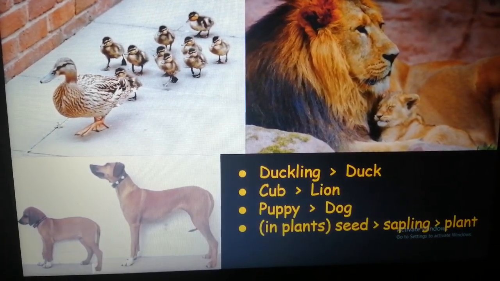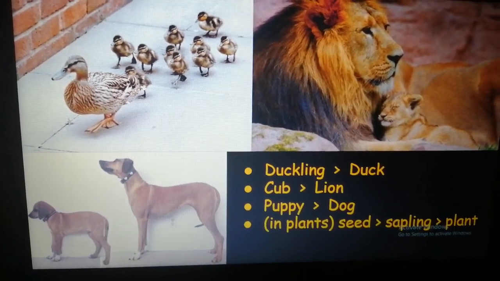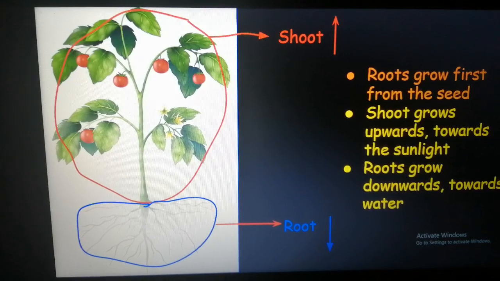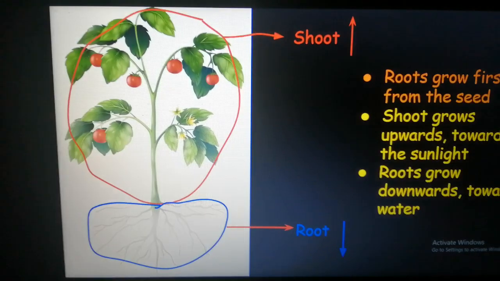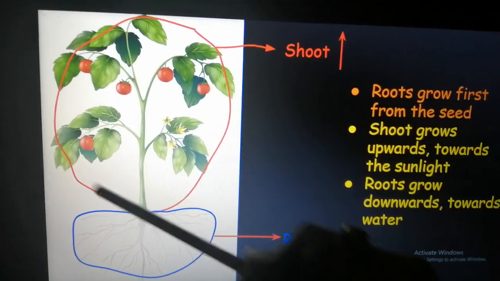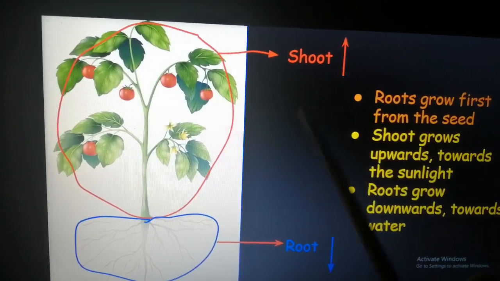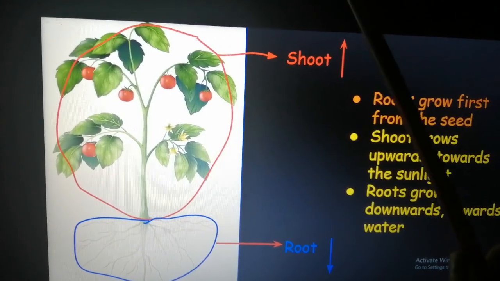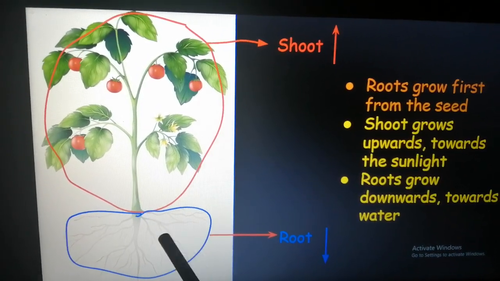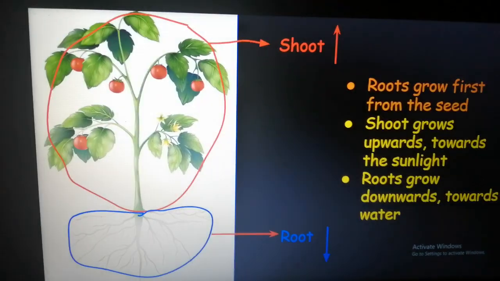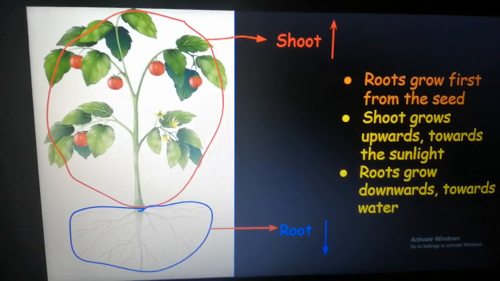Now, before I show you how plants grow from a seed, it is important you understand the root and shoot system of a plant. Okay, so this region of the plant is called the shoot, and it will always grow upwards. And this blue part, that is the roots, will always grow downwards. From a seed, the roots will grow first.